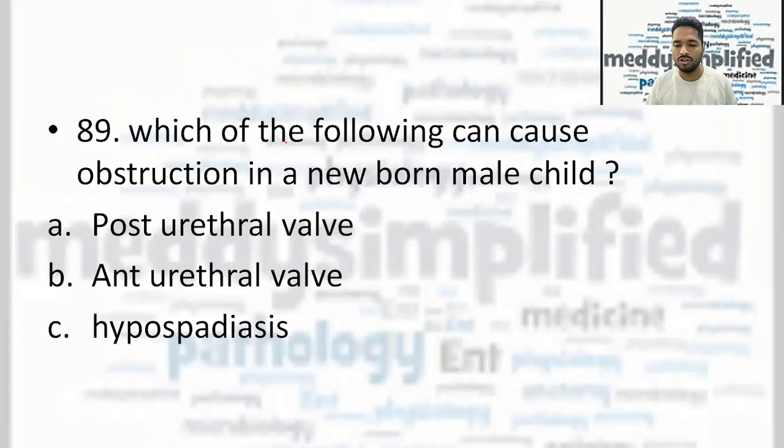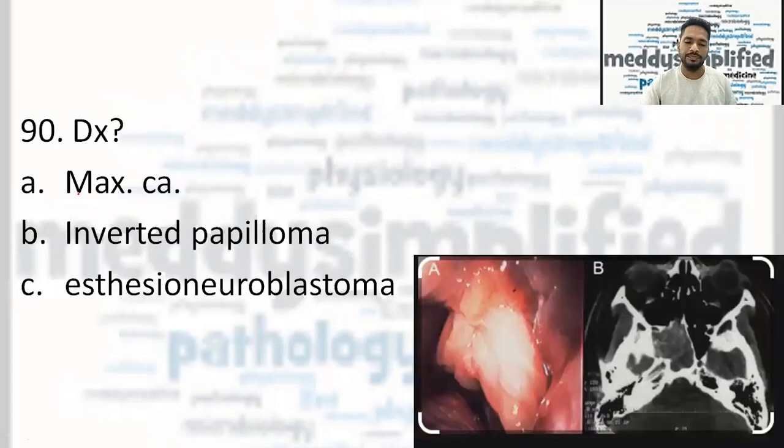Which of the following can cause obstruction in a newborn male child? It is definitely posterior urethral wall. Now, again, what's it? Controversial question or saddest question or ego satisfying question for the examiner.